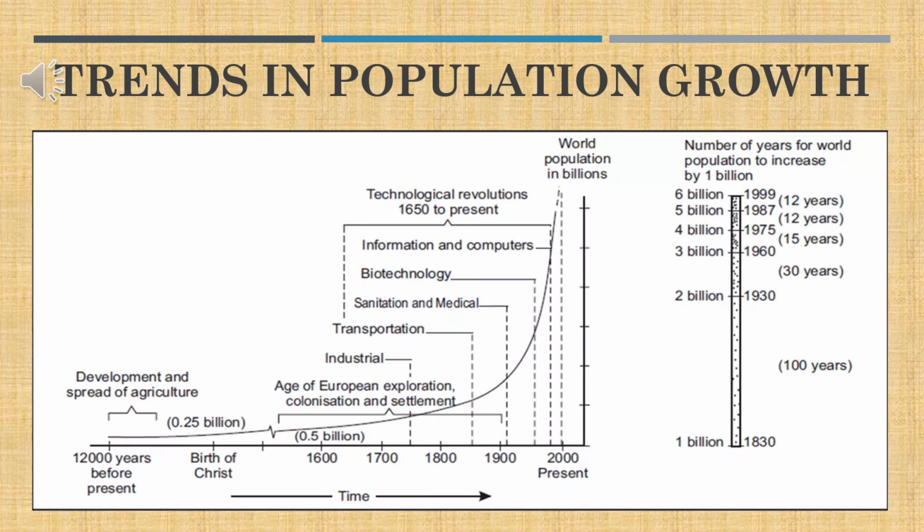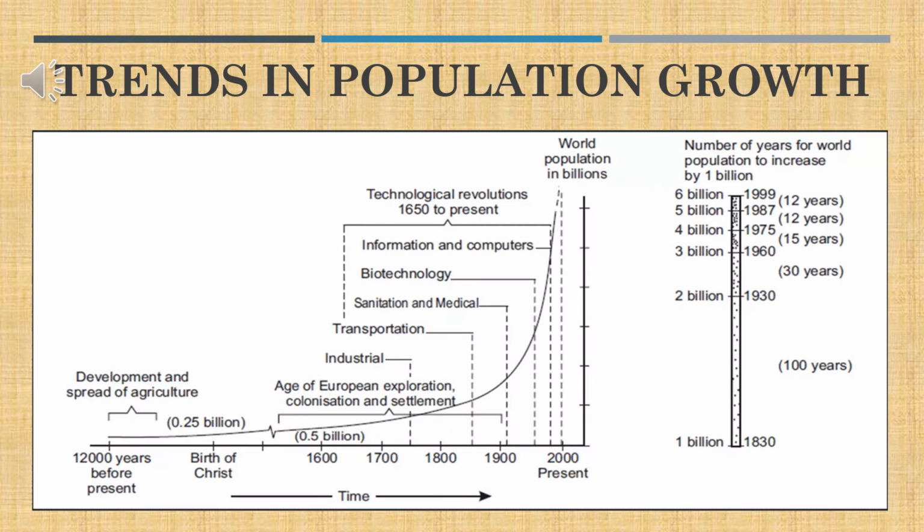Now, hardly 45 years it took. First, it was 100 years. Now, within 45 years, it became doubled again. And within another 12 years, it became 5 billion. Within another 12 years, it became 6 billion. So as the development increases, the population also increases. That is, as the lifestyle and the comfort zone increase, the population increases to the maximum.